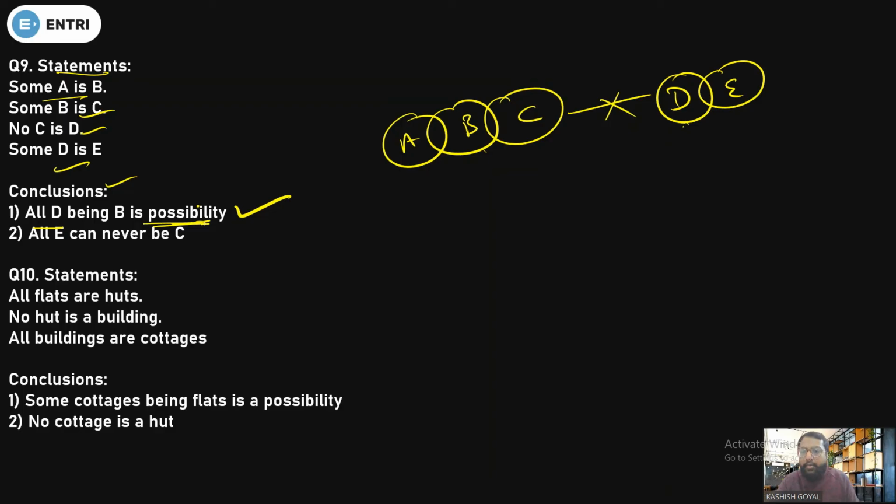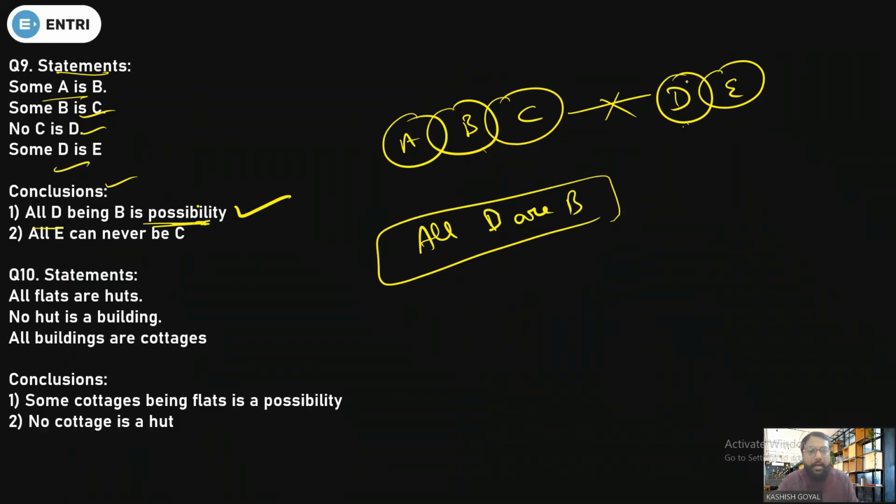Just remove the possibility. So what will it become? All D are B. But when you see all D are B, you can't conclude anything because you don't know the relationship of D with respect to B. So you will cut it down by doubt. You will take it as wrong because of doubt. Doubt means it can be right, it can be wrong. They are asking about possibility, so it will be the right one.